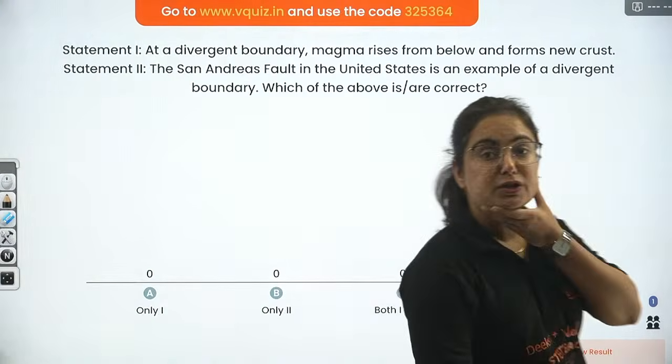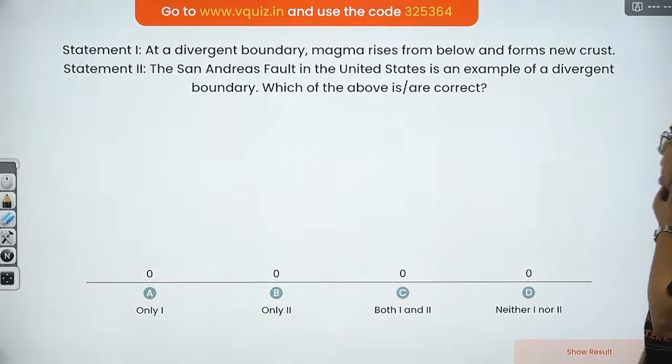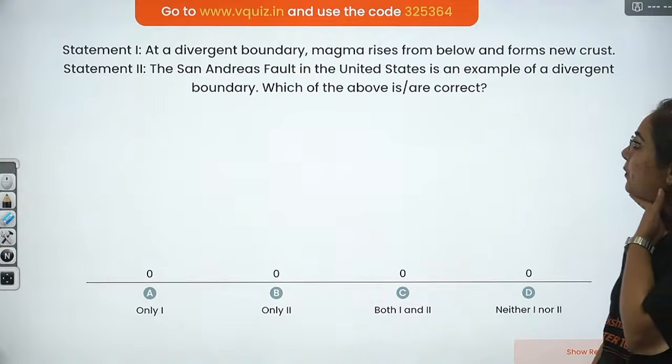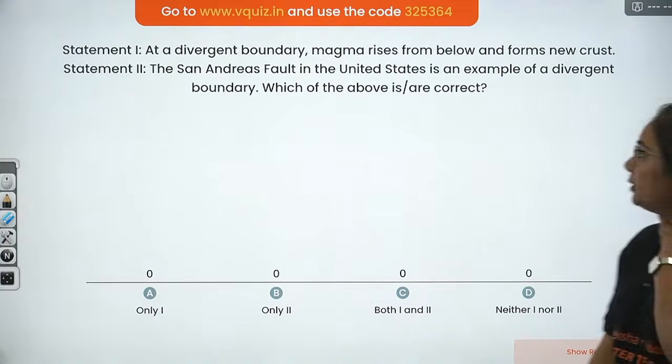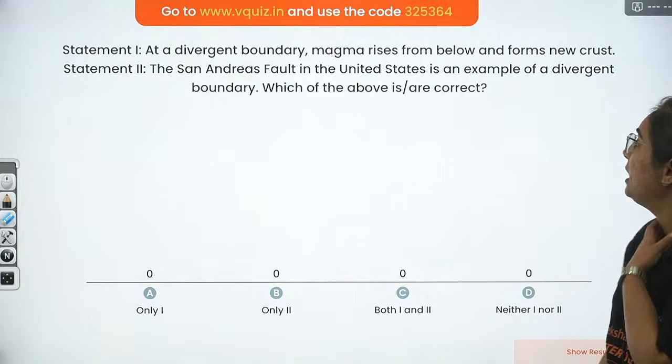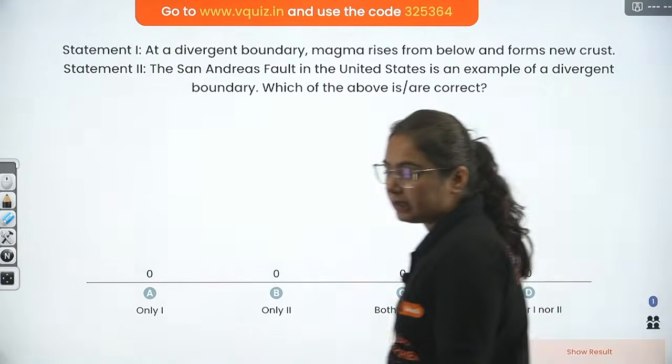At a divergent boundary, magma rises from below and forms new crust. Statement 2. The San Andreas Fault in the United States is an example of divergent boundary. Which of the above is or are correct?